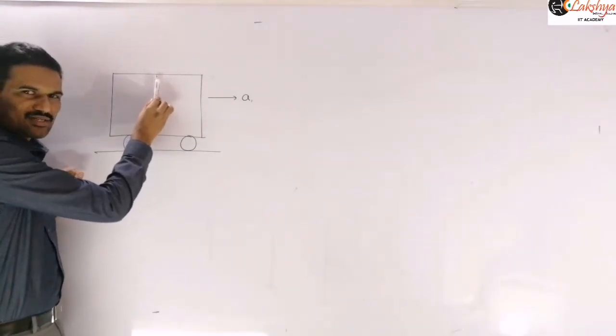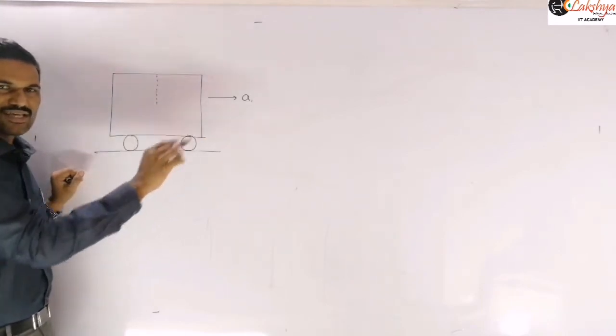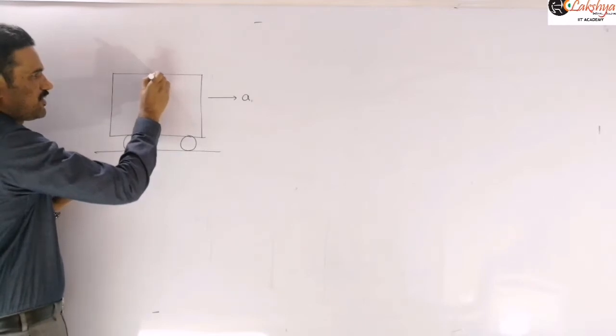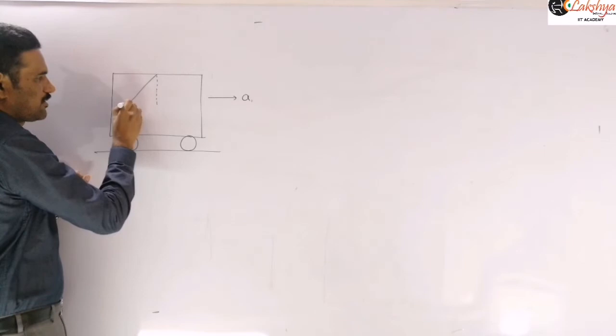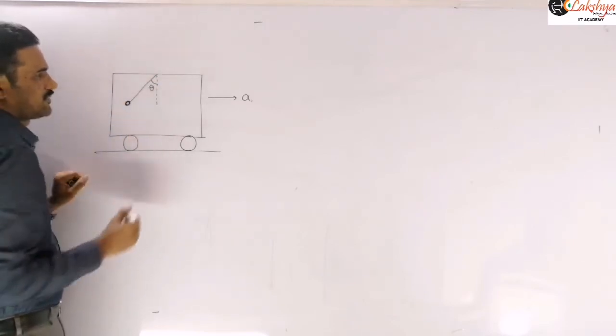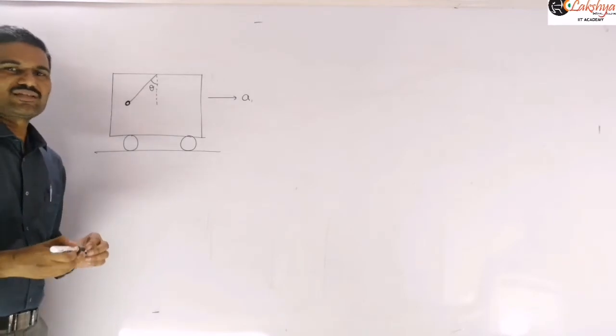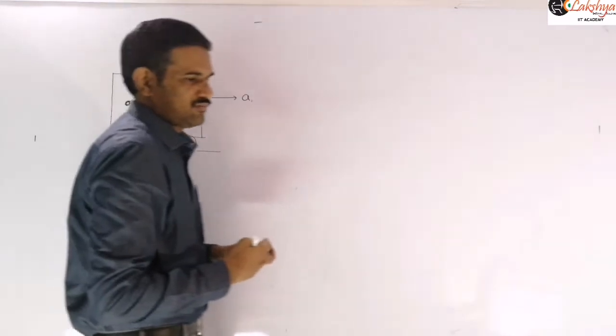if there is no disturbance, the bob will be at rest in the vertical position. But once acceleration is there, the bob will remain in this position here. Now suppose this angle is some theta. Our question is we need to find theta, the angle made by the string with the vertical. So write it as a problem.